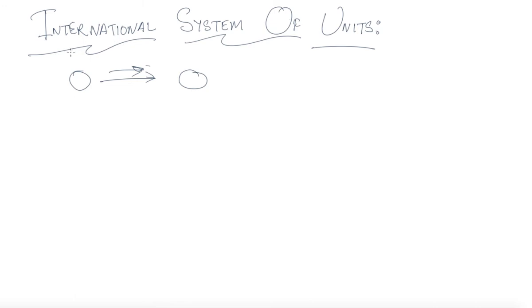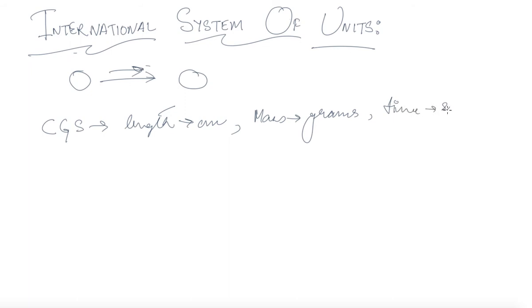Earlier, some of the units that were used were CGS. CGS means the base unit of length was centimeter, that of mass was grams, and that of time was seconds.